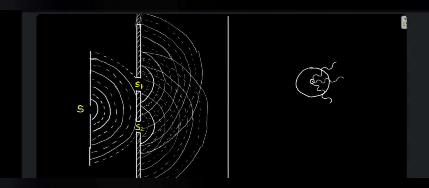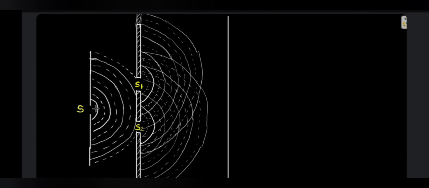If we draw the wavefront over here, the solid lines will be crests and the dotted ones troughs, again crest and trough, something like this. It is represented by this line for simplification. So the distance SS1 will be equal to SS2.